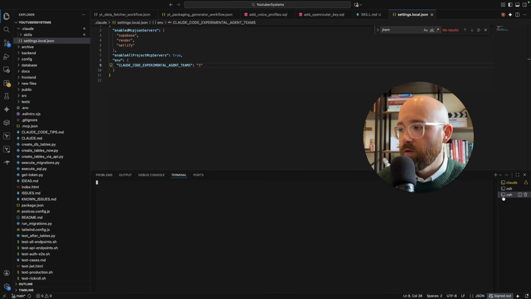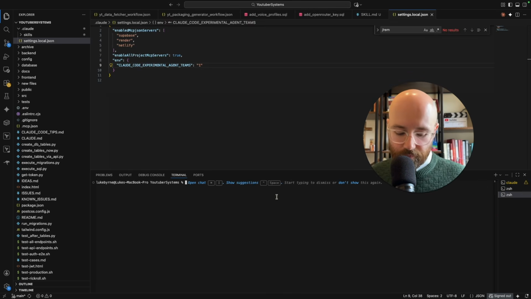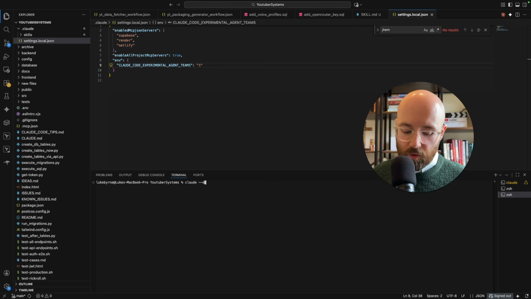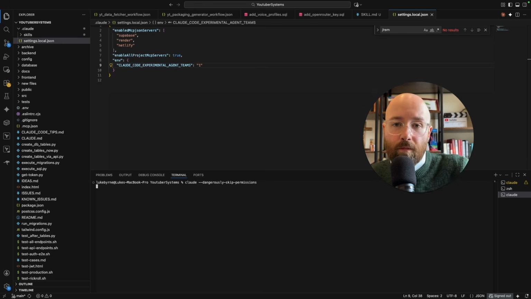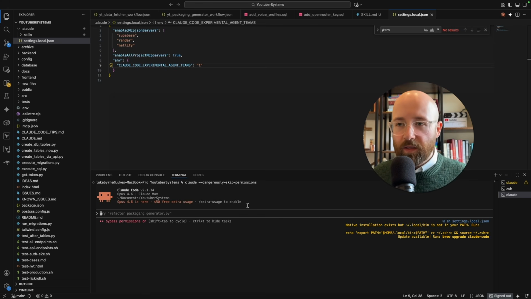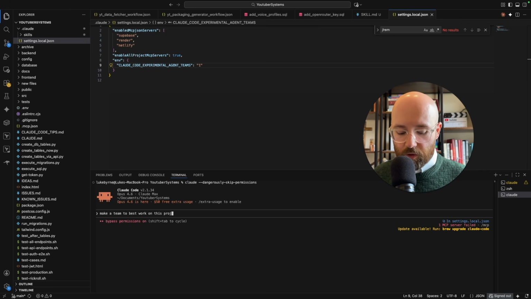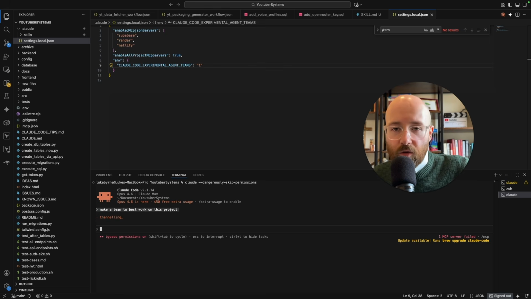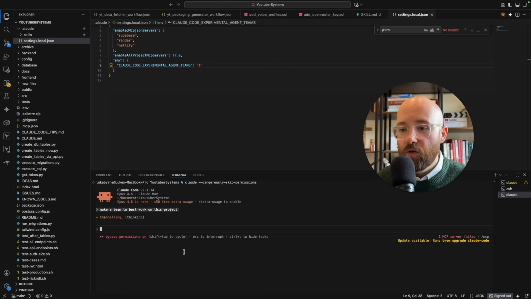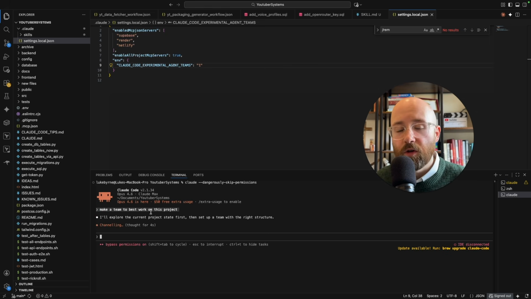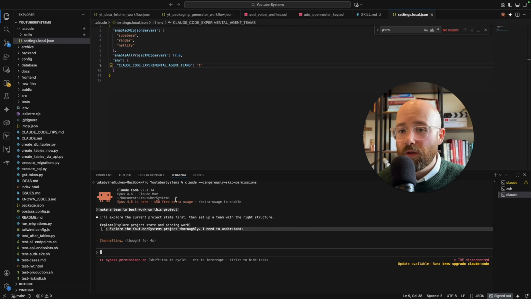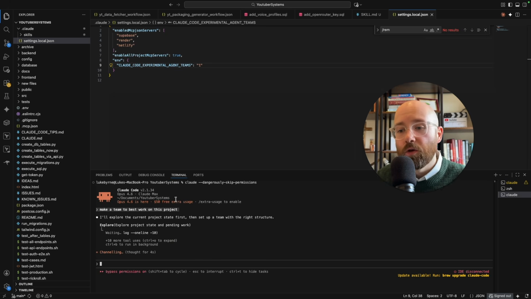So what we'll do is we'll just open up a new terminal here. And we'll write in Claude. And we will dangerously skip permissions. Just an absolute mouthful, that. So now we can say, make a team to best work on this project. And because we have our Claude.md, we then know that this new session will be able to understand what this project is all about without having to sift through thousands of lines of code and documentation.